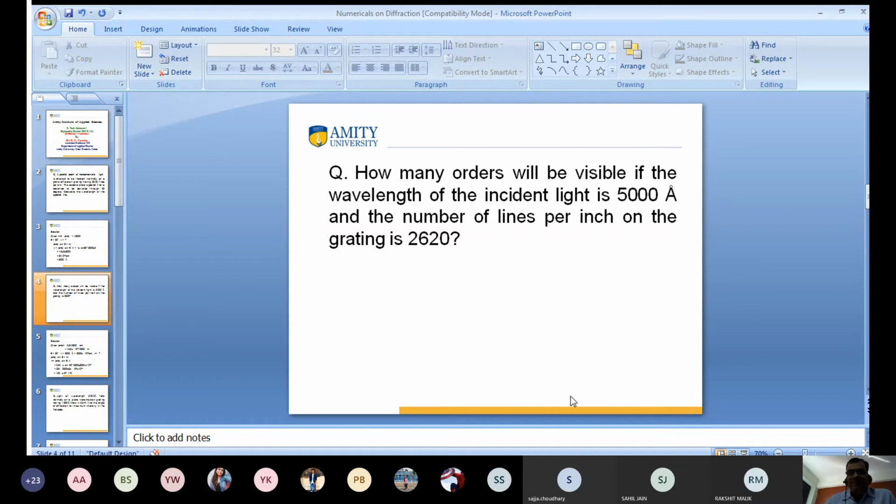Any one of you? Formula is same: A plus B sin theta equals n lambda. Are you solving it? Sir, theta is not given. Yes, not given. But, yes, good.